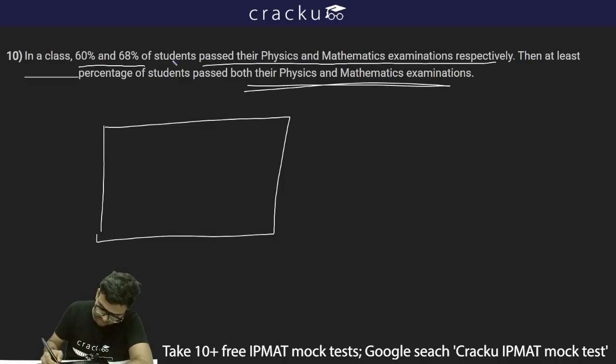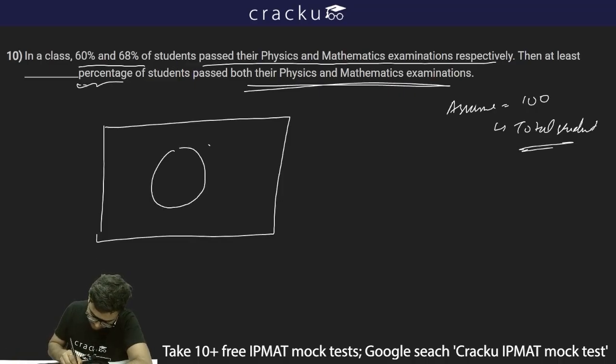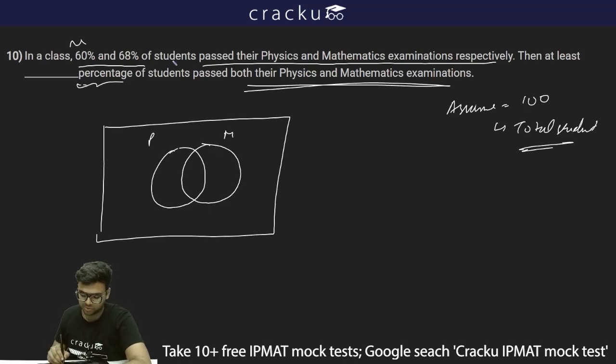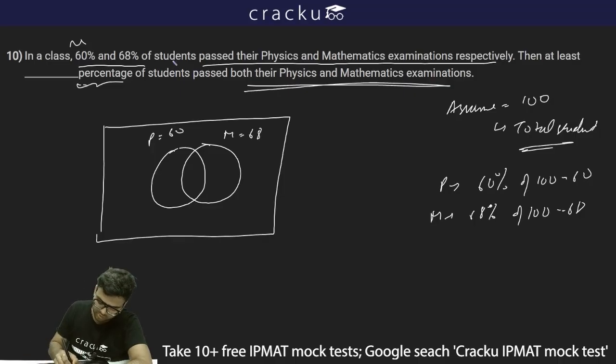Since it is ultimately asking about the percentage, I can assume the total number of students is 100. So total students is 100. Now we have physics and mathematics. There are 60% of students who are passing in physics. So 60% of 100 will be 60. So in physics there are 60 students who are passing. Similarly for maths, there are 68% students who are passing. So 68% of 100 will be 68, and thus in maths there are 68 students who are passing.